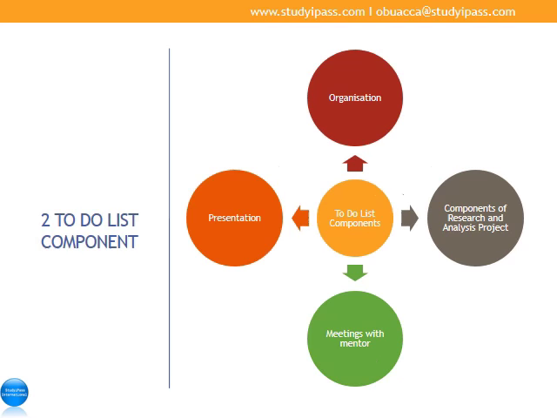The key activities that you have to prepare under the to-do list will be, one, choosing an organization. Remember the steps in choosing an organization. Then the components of the research and analysis project, that is, working on them. And remember to listen to the research and analysis project overview tutorial on topic 8, and it will tell you all the components of the research and analysis project. And then number 3, the meetings with your mentor, and the presentation you give to your mentor as well. And remember to listen to the topic 8 presentation tutorial I've done as well.